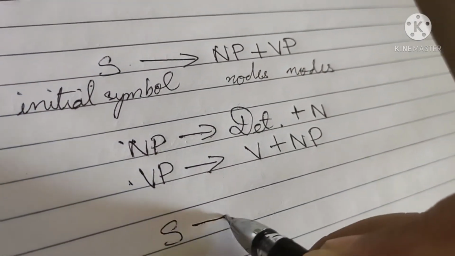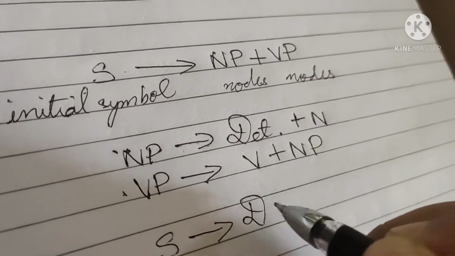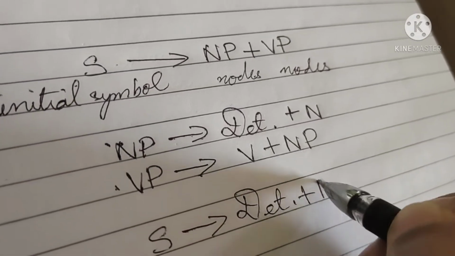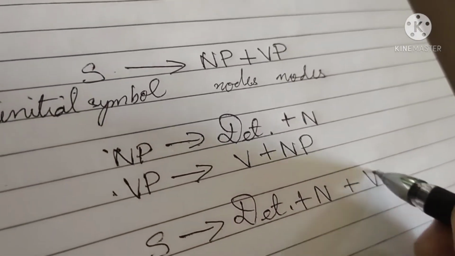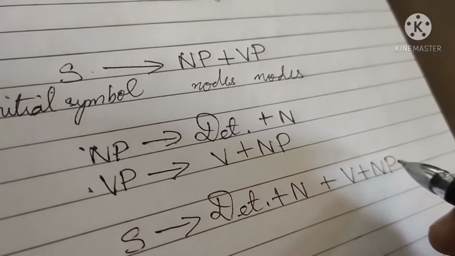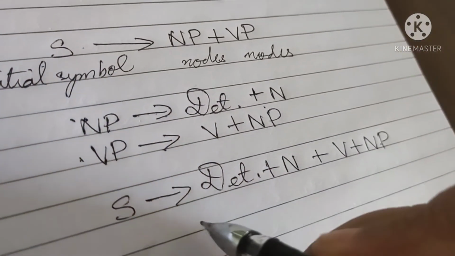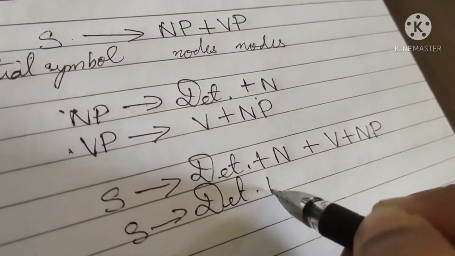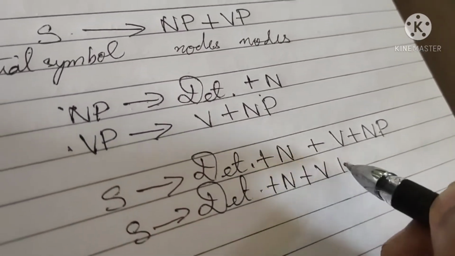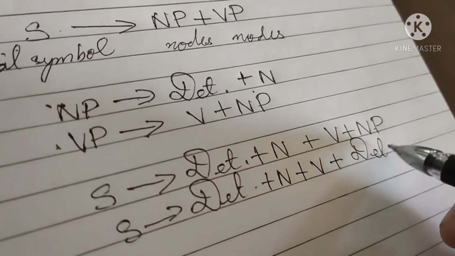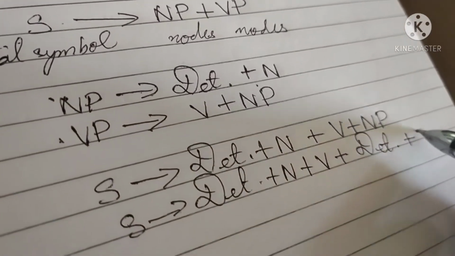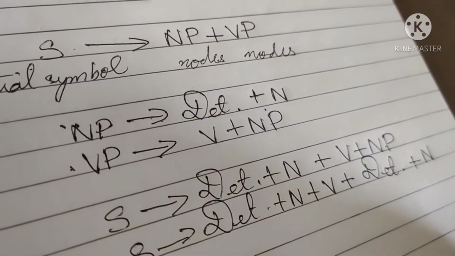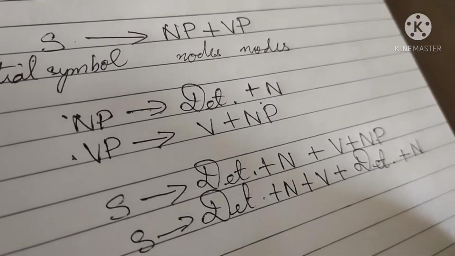So this gives sentence: noun phrase, we have determiner plus noun. Verb phrase, we have verb plus noun phrase. Again in this noun phrase we can put this. Then we have sentence is determiner plus noun plus verb plus determiner plus noun.